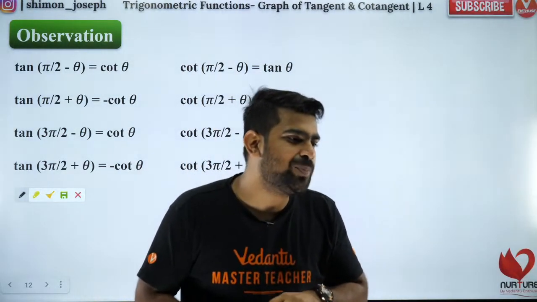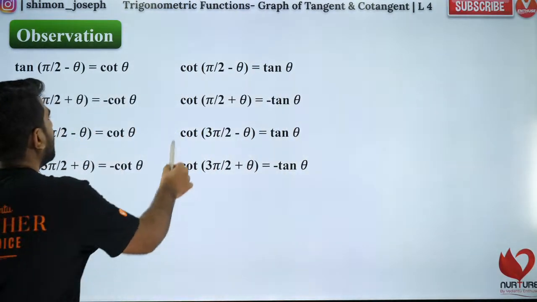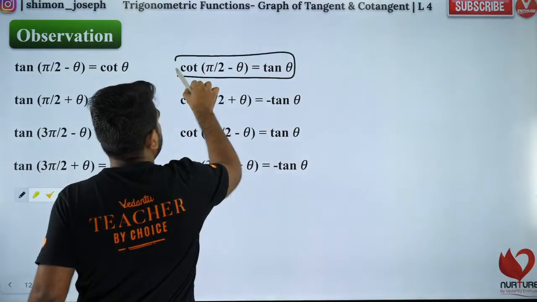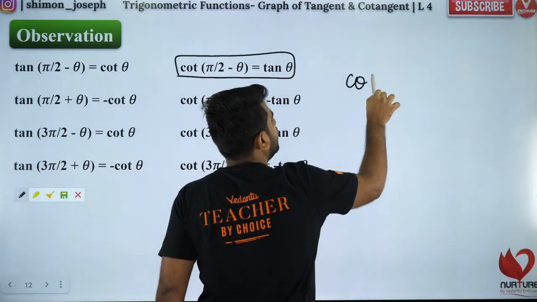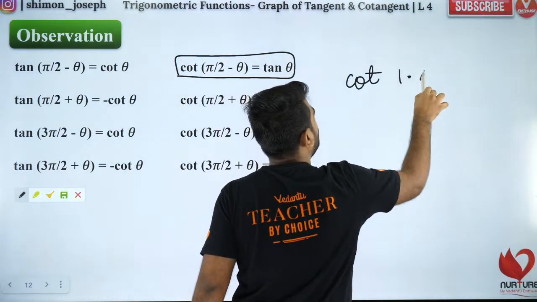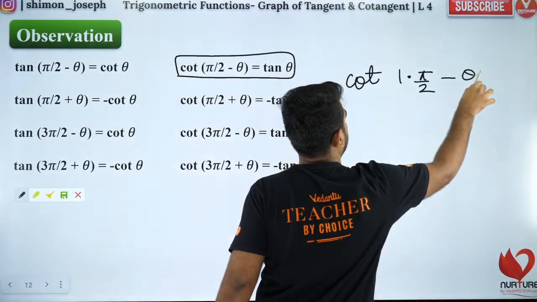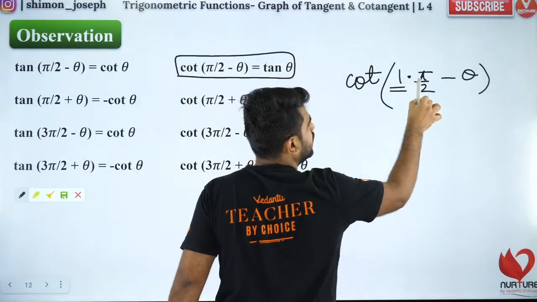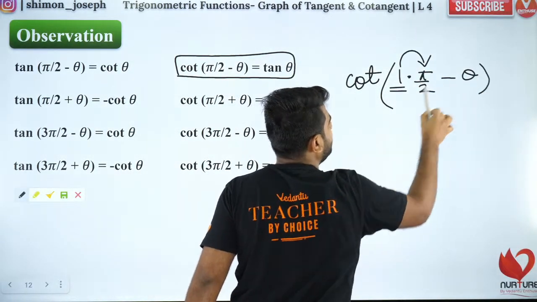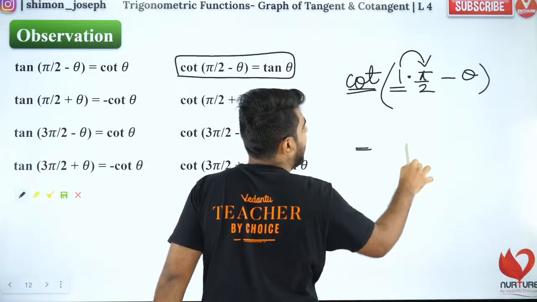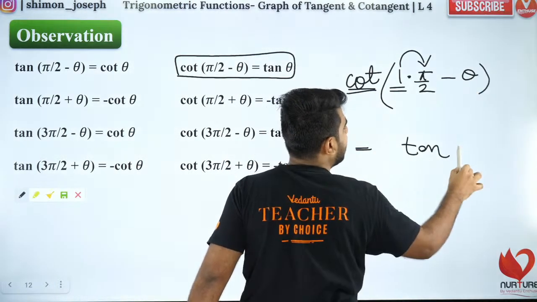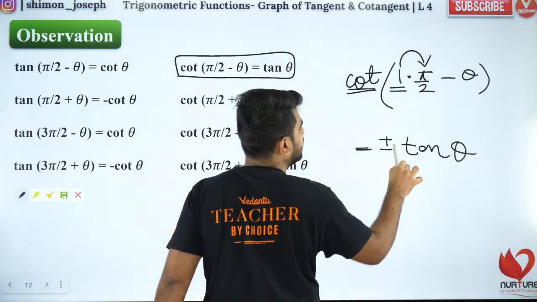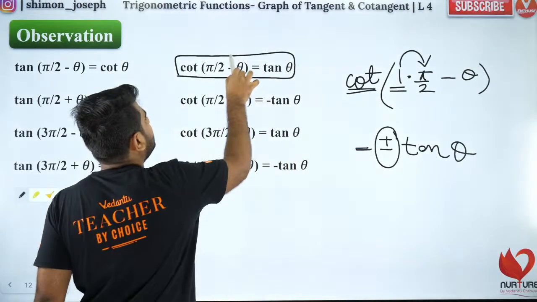Okay. So guys, let's look at the next one. Why, sir, is cot of (pi by 2 minus theta) equal to tan theta? Okay, this one. So first of all, Kaushika, you have cot of 1 into pi by 2 minus theta. So 1 is an odd number. Odd multiple of pi by 2 means cot will become tan, Kaushika, and the angle will remain the same. You have to put plus or minus depending on where this lies.